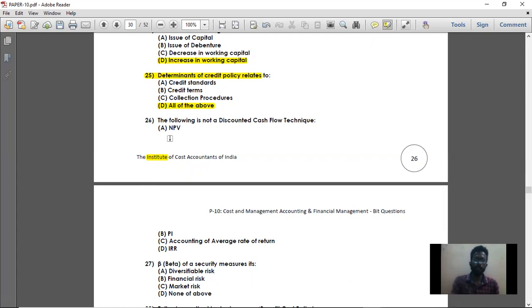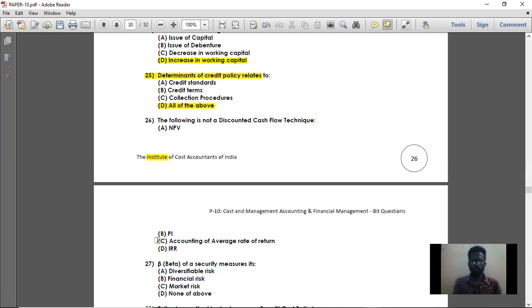So in NPV, you will use that discount factor. That is, you will convert the future cash into present cash. So it is a discounted cash flow technique. PI means profitability index, whose formula is present value of cash inflow divided by present value of cash outflow. So it also uses the discounted cash flow technique. Next, option D, IRR. IRR is nothing but internal rate of return. It also uses the discounted cash flow technique.